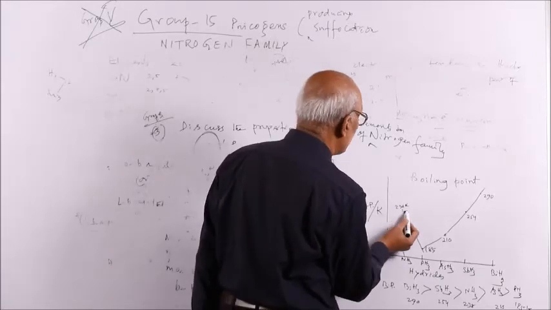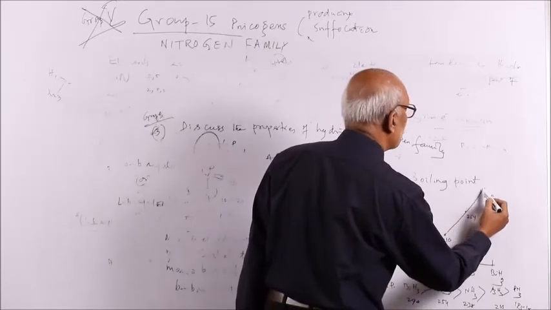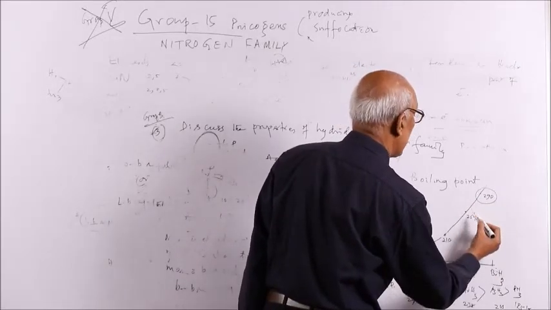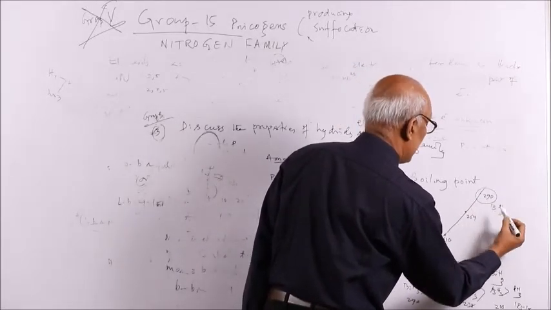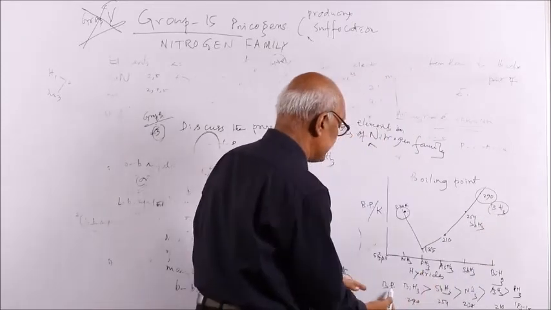Boiling point is more for what? More for ammonia, and still more for what? Bismuthine and stibine. So the sequence is like this.